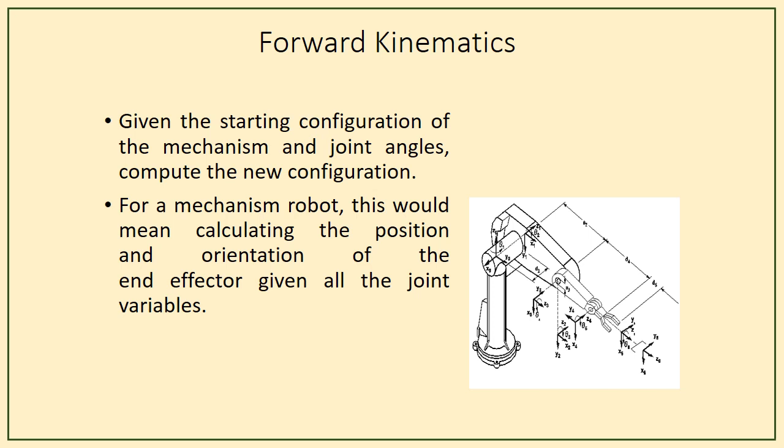And now there is a two classification in kinematics of a robot, which is nothing but the forward kinematics and then reverse kinematics. So forward kinematics takes input as joint angles and calculates the Cartesian position and orientation of the end effector. So in forward kinematics, we take the joint angles, the angle measurements, as input, and from that we find the Cartesian position and orientation of an end effector.